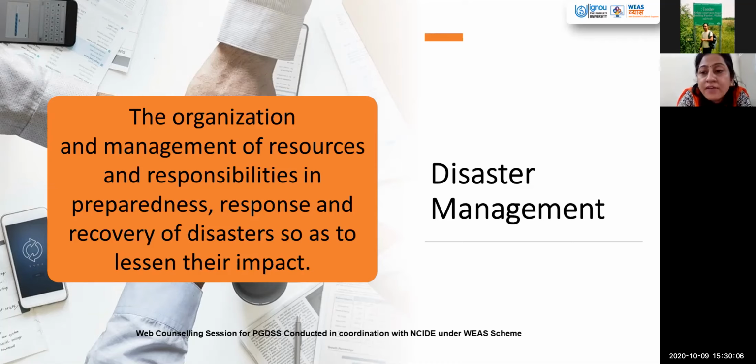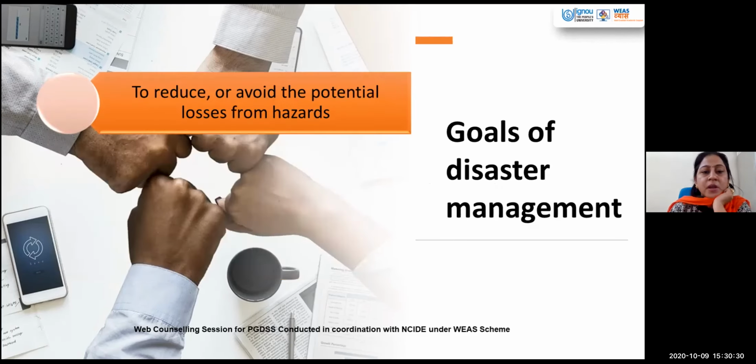So the recovery of those people and those places takes a very long time. It doesn't occur at the places which are already resourceful, but the places which are more vulnerable, and people who are poor, take a long time. So recovery also has to be kept in mind while preparing our disaster management plan.